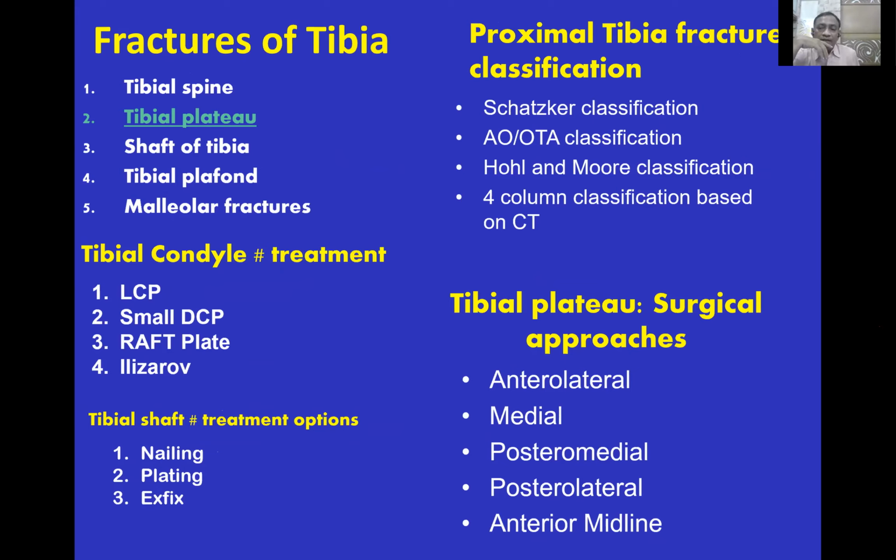Currently, for proximal tibial fractures classification, you should know the Schatzker classification, or Professor Hall, who recently was lost from us, Hall and Moore's classification. And currently, all intra-articular fractures should undergo a 3D CT. So depending on the CT scan, the four-column concept has come. So you have to decide the four columns and you approach accordingly, fix accordingly.